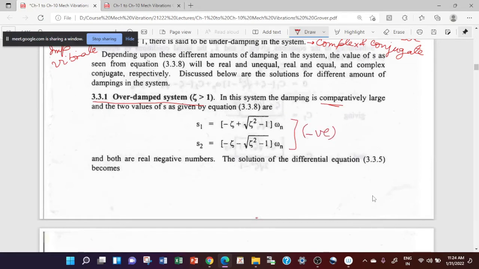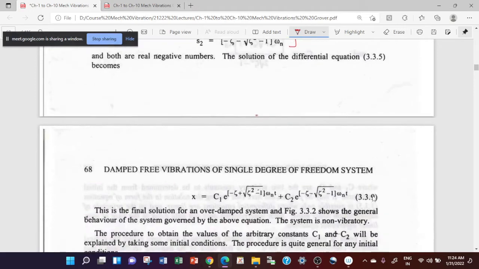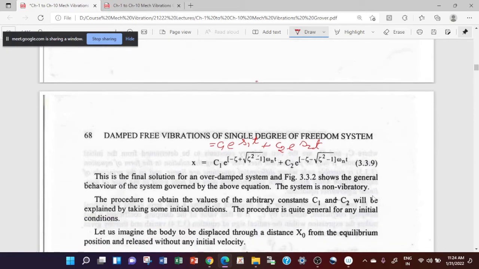If I put the value of this in our equation, then x is equal to c1 e raised to power s1 t plus c2 e raised to power s2 t. This is the final solution for an overdamped system.